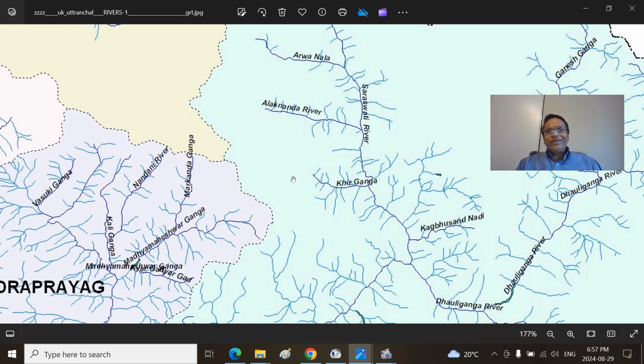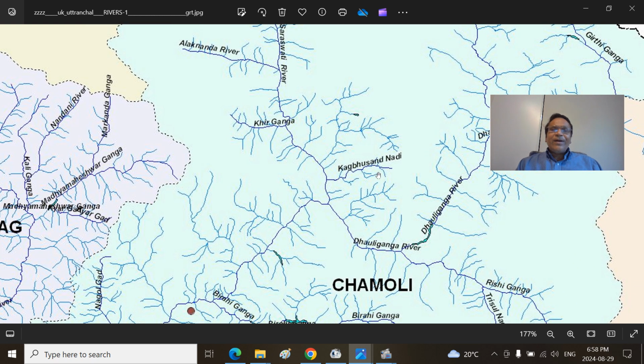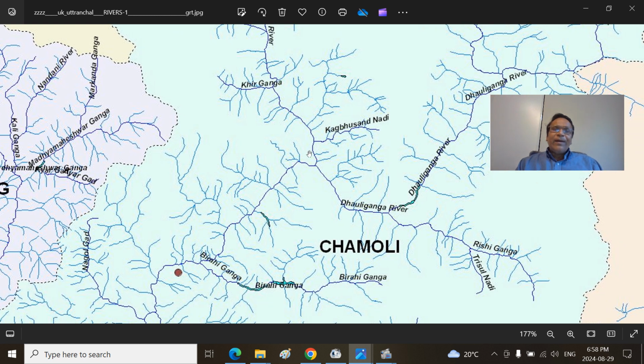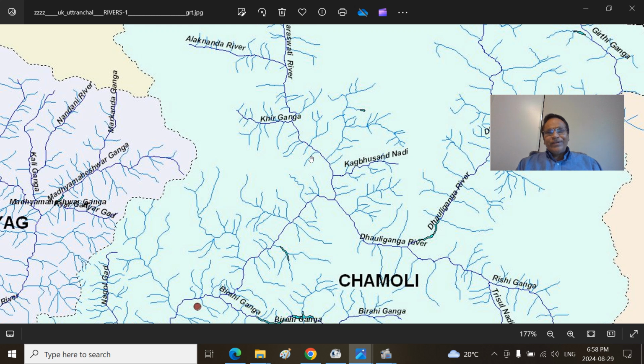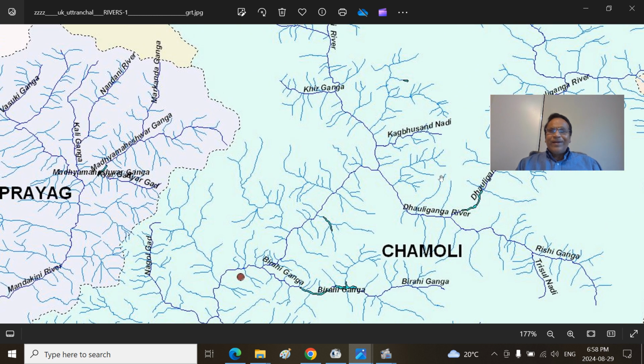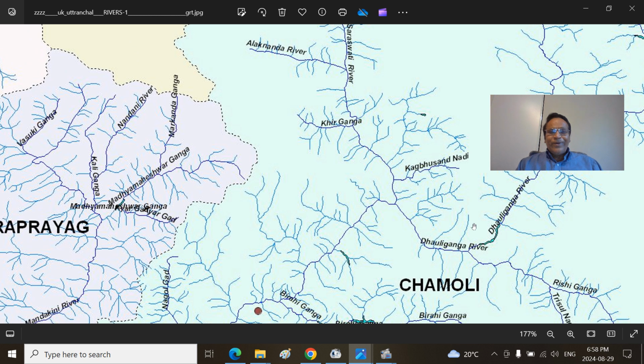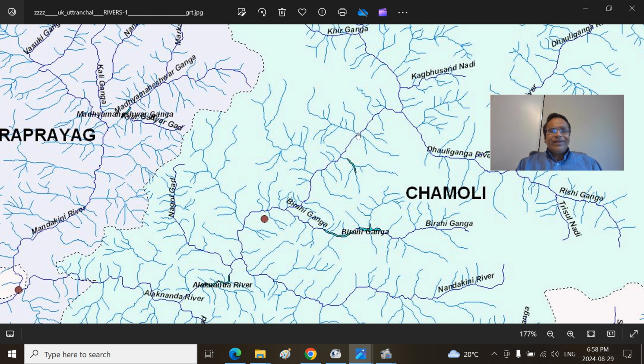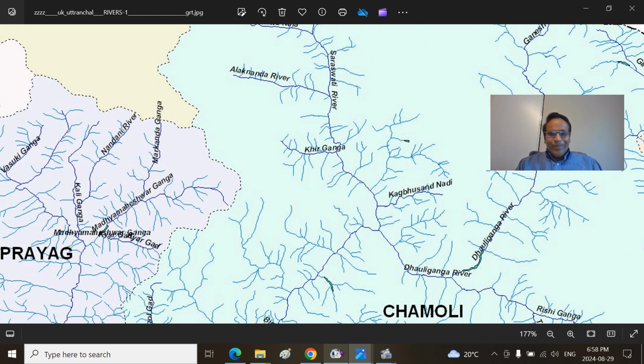Further downstream, the Alaknanda River gets waters of Khirao Ganga River. It also gets waters of Khag Bushandi Nadi. Joshimath and Badrinath will be somewhere here, because these are the Badrinath mountains. And Vishnu Prayag will be here, with the Paschim Dhauli Ganga. What are the upstream water streams of Dhauli Ganga Paschim? We will see that later. Then the Alaknanda River continues, and we will talk about it when we talk about the Alaknanda River. So that is the important part.